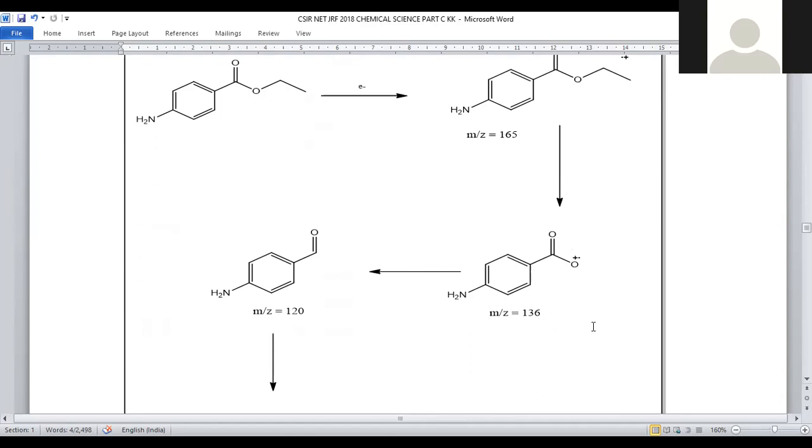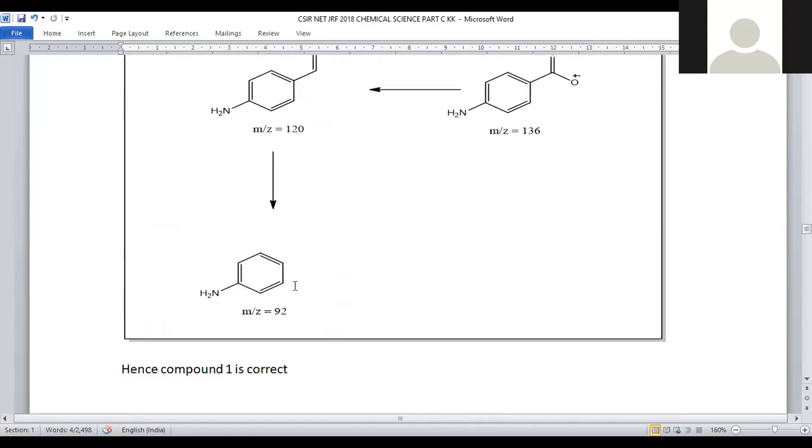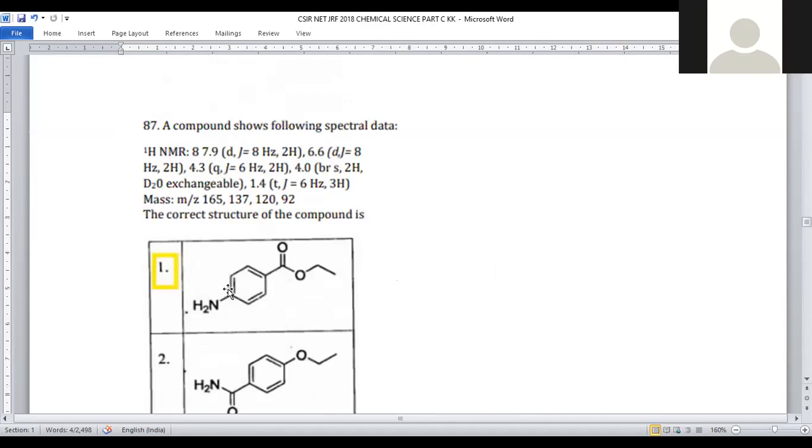Later, oxygen is discarded, a carbonyl group will be there, and whose m/z will be 120. This is also a peak given in the data. Later, the CO is also eliminated, so that the aniline part will have 92. Hence, option number 1 is satisfying all the given m/z values. That's why for question number 87, option number 1 will be the right answer. So based on the m/z values, we deduce the exact structure. So 87, option 1 is the right answer.